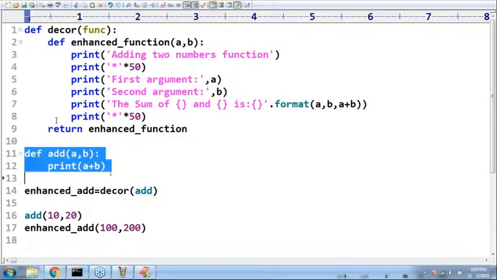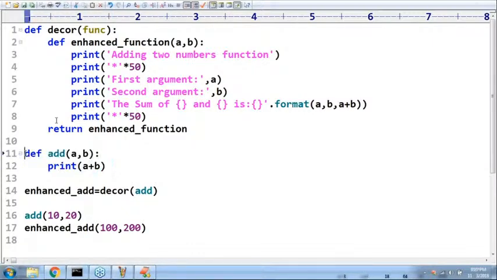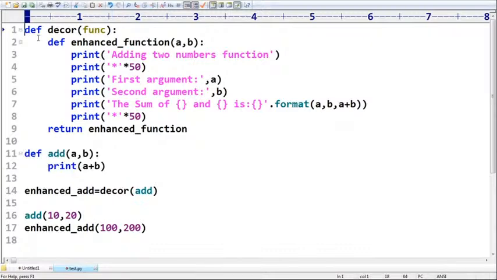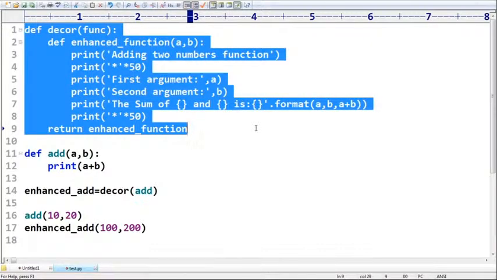But the problem here is, assume this function is already provided by some other person and you are not allowed to change its content. If you are not allowed to modify it, how can you extend its functionality? Decorator is the concept.